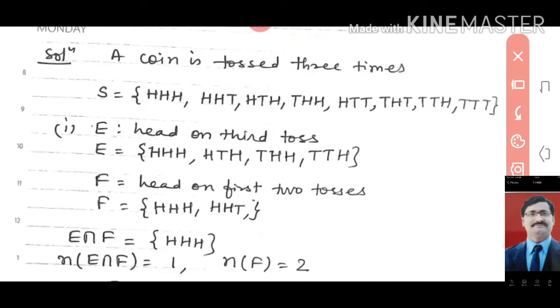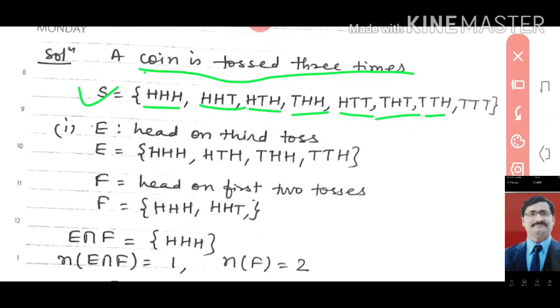Look here, a coin is tossed 3 times. That means you can write the sample space. We will have a total of 8 elements: HHH, HHT, HTH, HTT, THH, THT, TTH and TTT. So we have a total of 8 cases here.